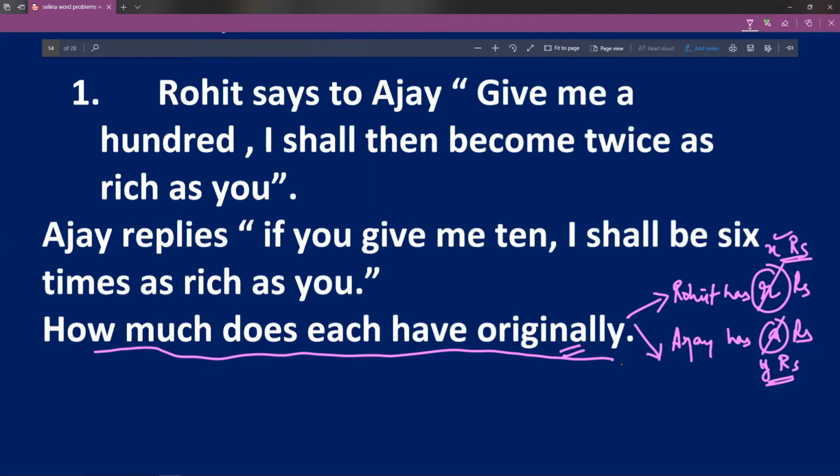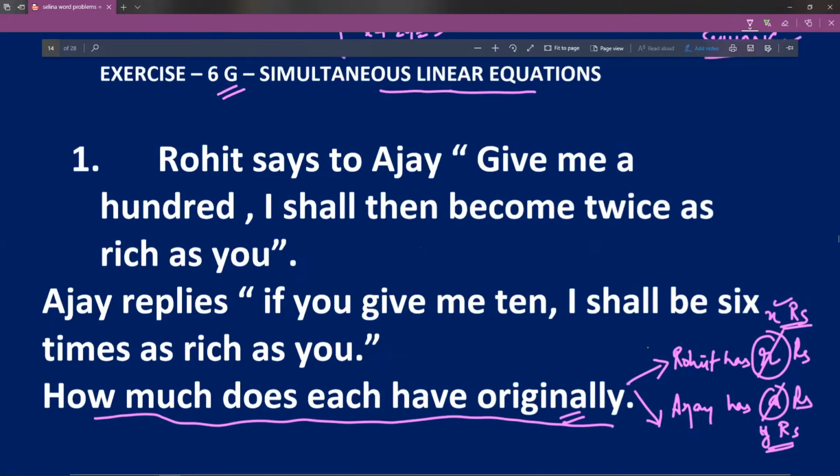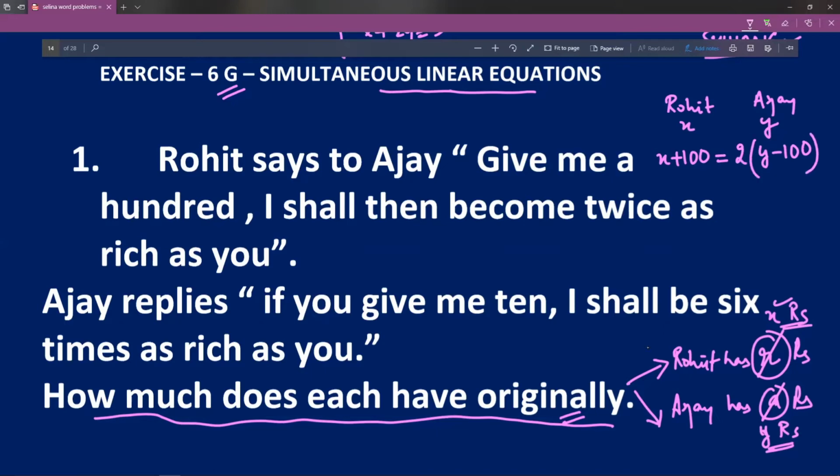Let us look at this statement again. Give me 100, I shall then become twice as rich as you. So Rohit had X originally, Ajay had Y originally. Now if Ajay gives 100 to Rohit, Ajay will become Y minus 100 and Rohit will become X plus 100. I hope it is clear. So Rohit will now become twice as rich as Ajay. I hope this is clear.